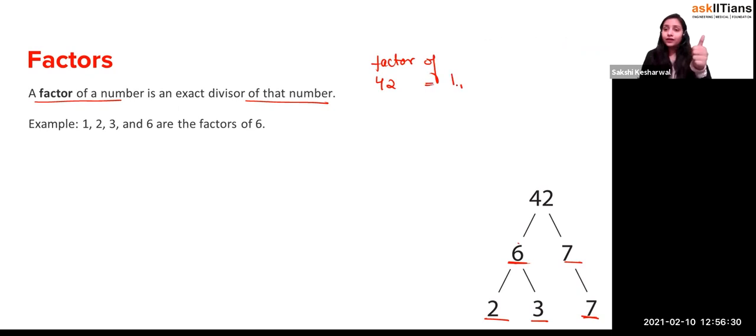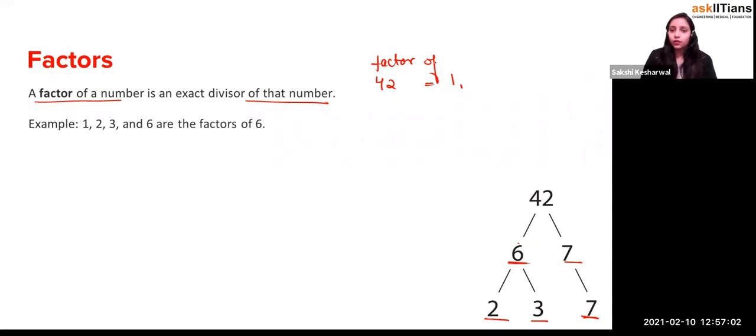1. See, 1 and the number itself are always factors, because 1 divides any number exactly, and the number itself divides the number exactly, right? So you always have a minimum of 2 factors for every number you study, whether it is an integer, a prime number, a whole number, or whatever number you see. So any number always has a minimum of 2 factors: 1 and the number itself.